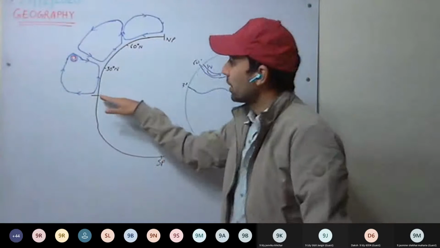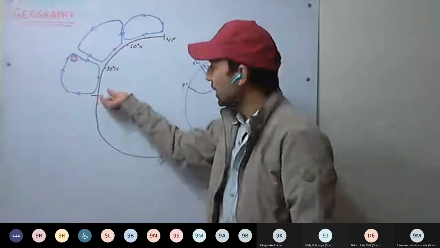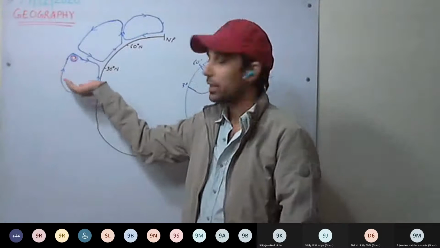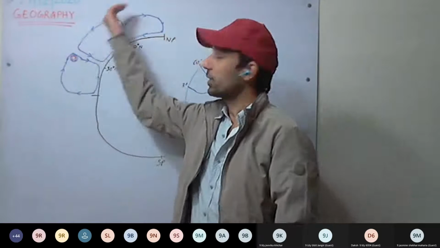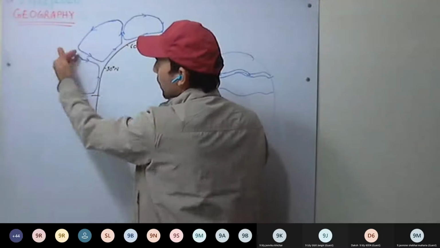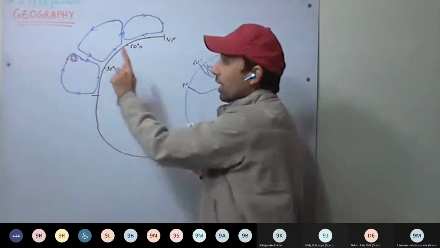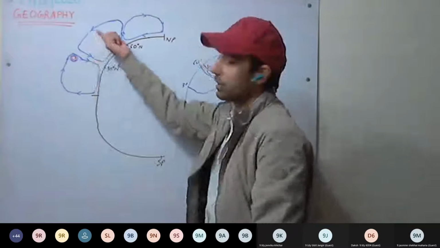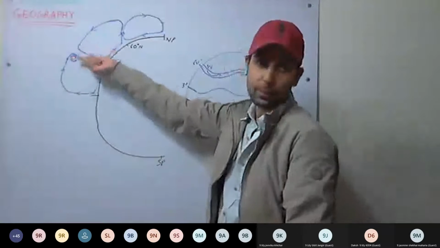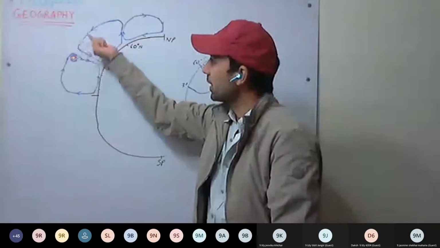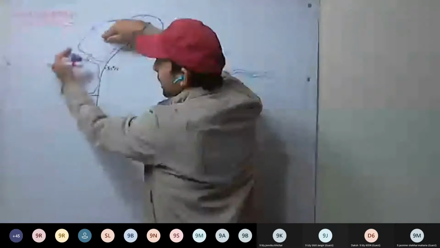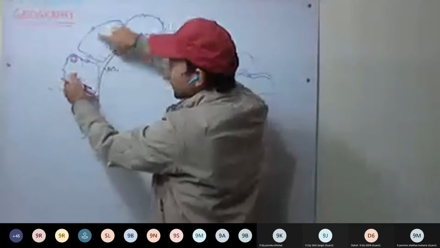On the equator, most of the heat is concentrated. So air gets heated, low pressure, air rises. In the upper atmosphere it gets cooled and moves towards the poles. Now we'll be discussing the air movement in the upper atmosphere only. This air moving towards the pole will be hot and humid relative to the air moving from the poles towards the equator.